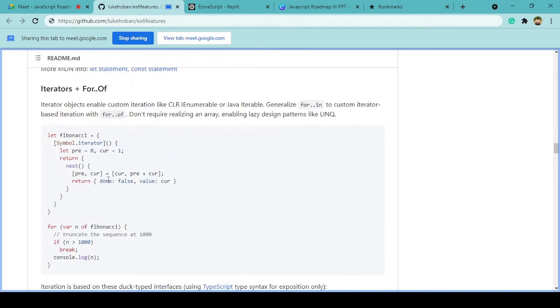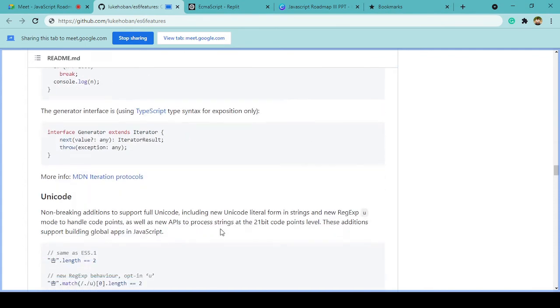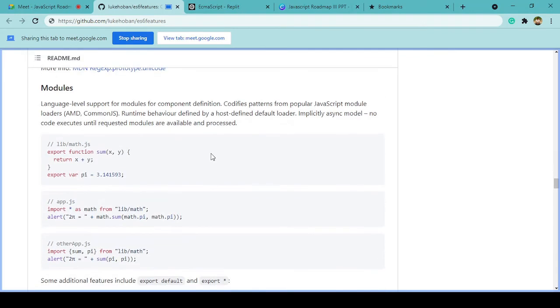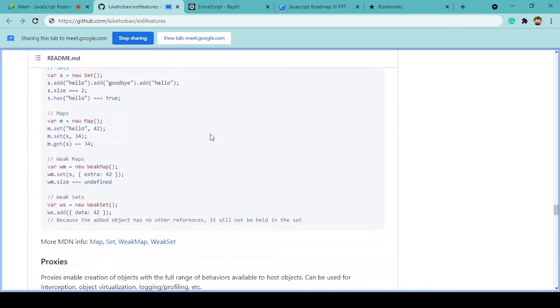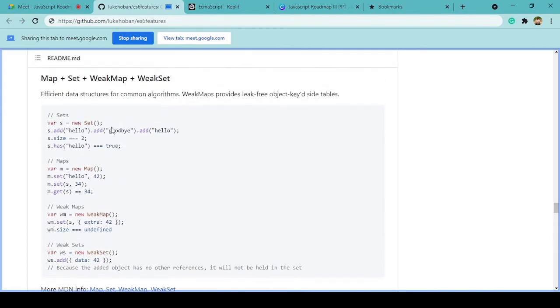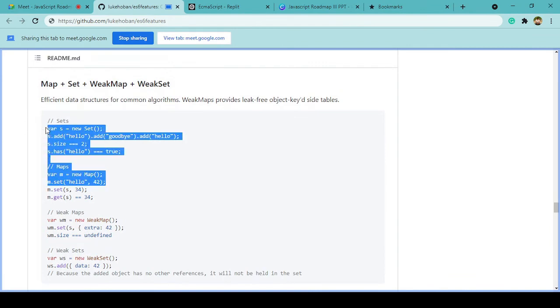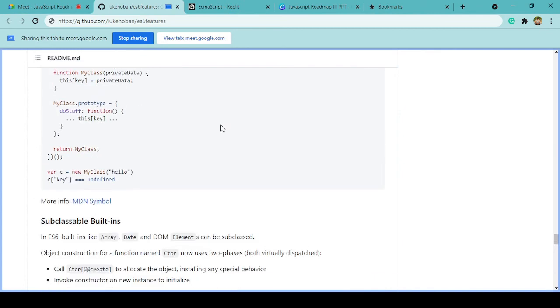Then iterators and generators are kind of advanced concepts, but you can explore them later as well. If you guys are interested, we can also have another event in our JavaScript roadmap covering some advanced concepts. So this is another new data structure called map, right? In other languages you might have heard about hash maps and hash tables. That key value pair we can also create using the new features. As you can see, we have proxies. These are all new concepts you can check out later.